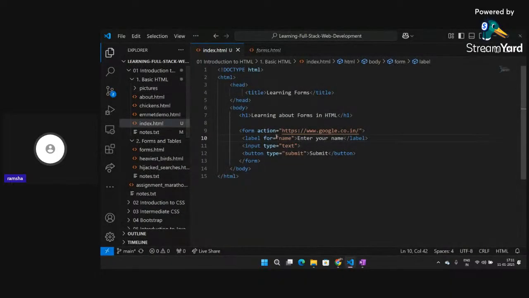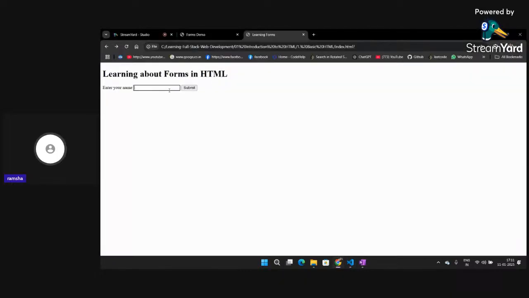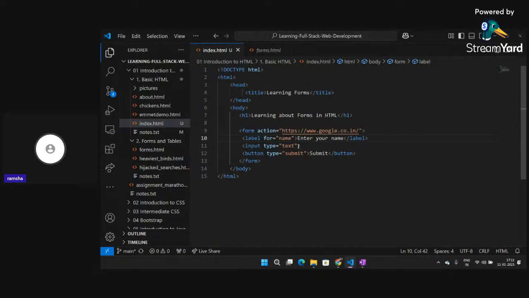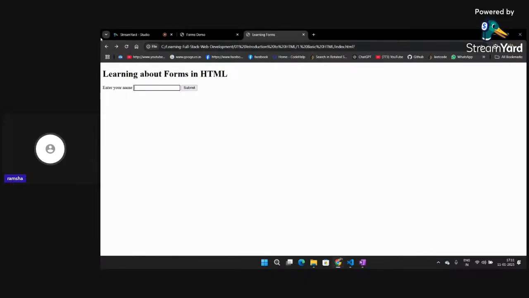And if you want, you can also give a placeholder to this input. So how do we give a placeholder? We add an attribute, we write here placeholder, and we write first name, for example. So here your first name will come, right? And you can see I am getting this particular placeholder. So this explains more clearly what exactly I have to do.